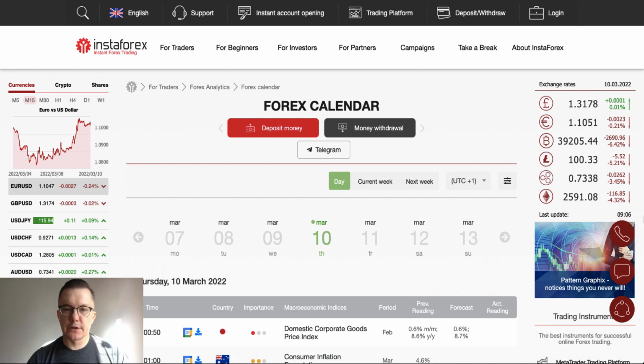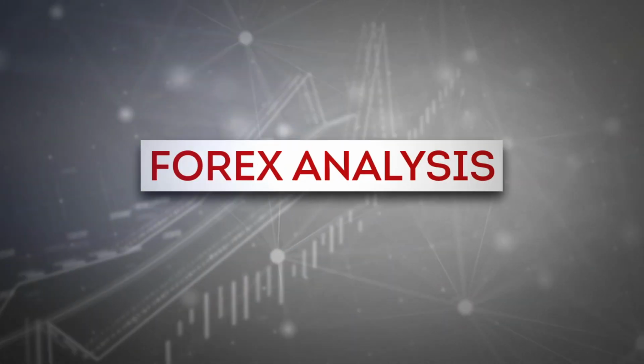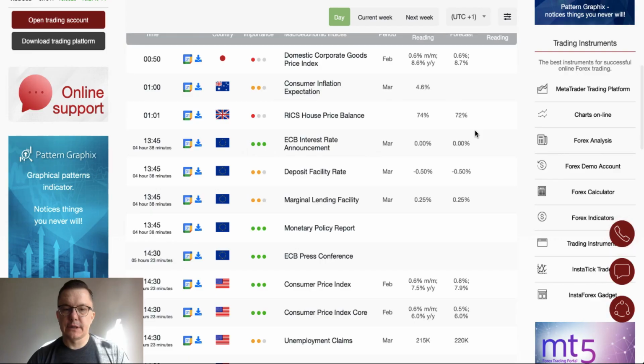We are going to start with the Forex calendar. Some data had been published overnight. However, these data are not that important, because today's key event is of course the European Central Bank interest rate announcement, together with the deposit facility rate, marginal lending facility, monetary policy report, and ECB press conference.